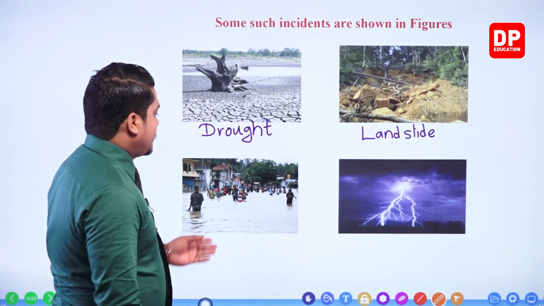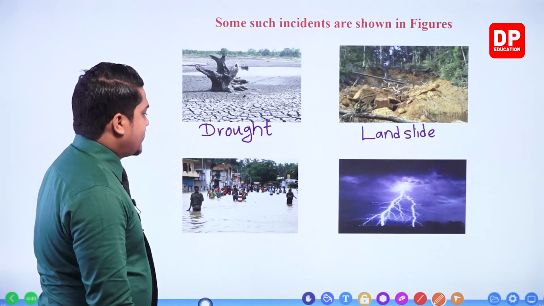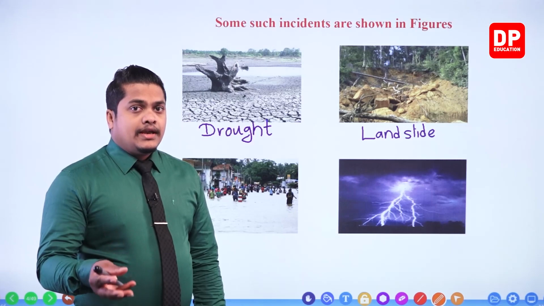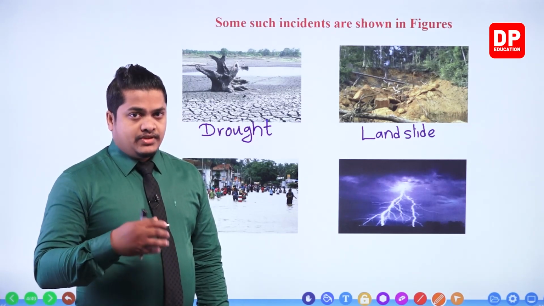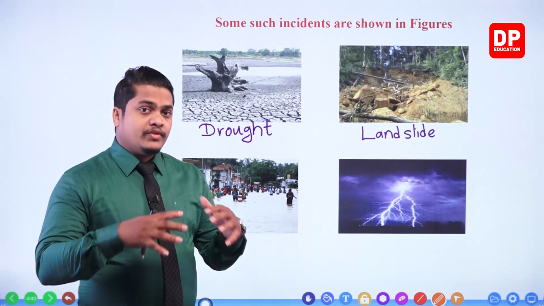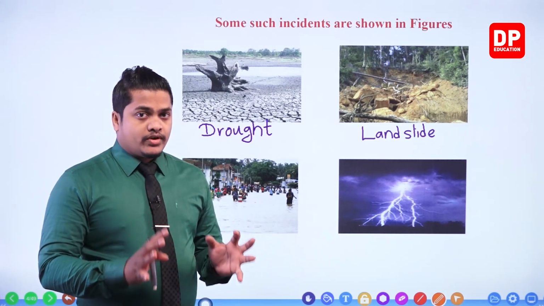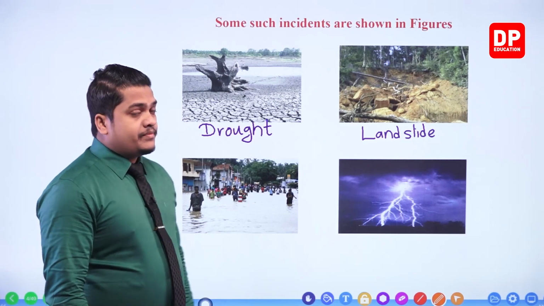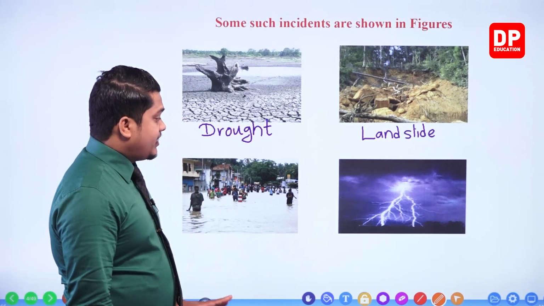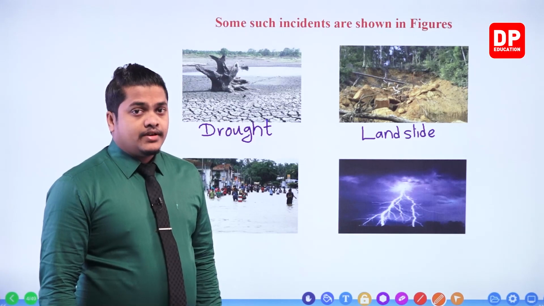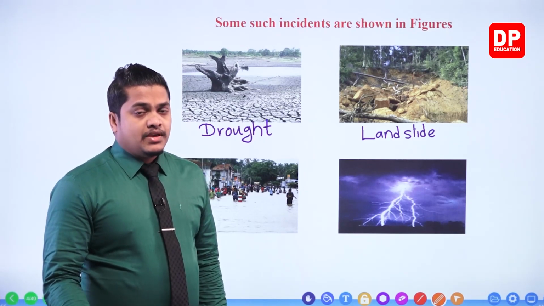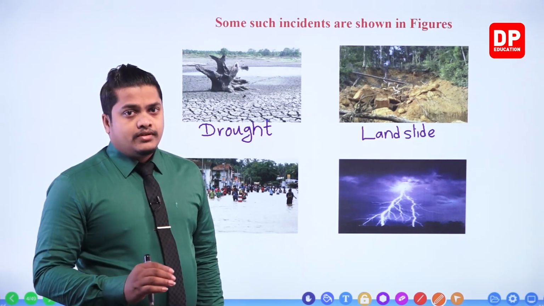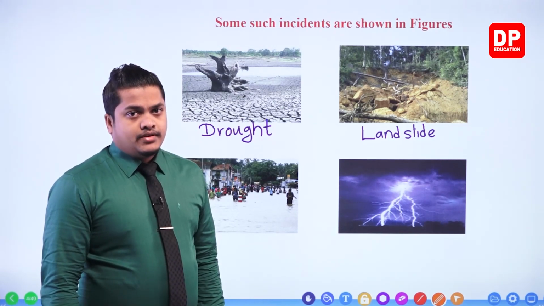Landslide. Then the third one, you can clearly observe what has happened over here. Water has overflowed, right? River water, or any kind of stream or water resource, has overflowed, and that overflown water has flooded everywhere. And my dear children, the day-to-day activities of the people and the properties were totally destroyed.